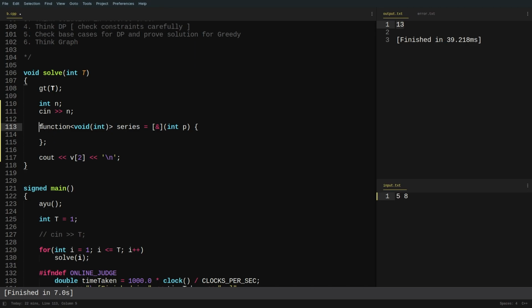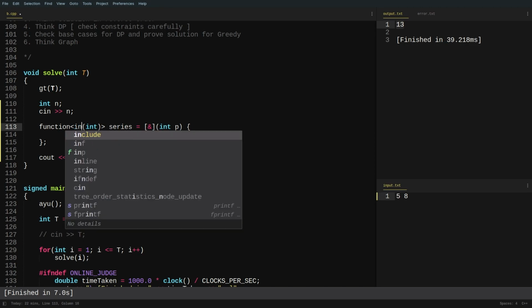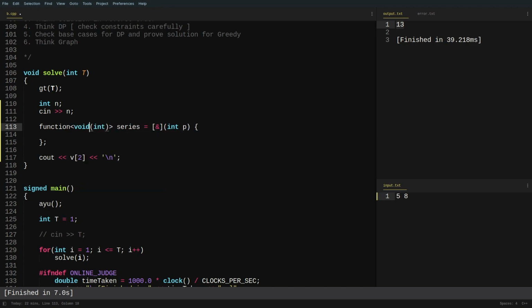So what you need to do is, this is a function keyword that defines that this is a lambda function, and you have to use this less than sign. Inside this less than sign, you will have some details about the lambda function. The first keyword is the return type. I have written void here. If the return type is int, you will have to write int like this. But let me just write void for now.